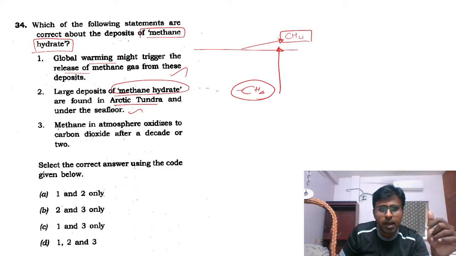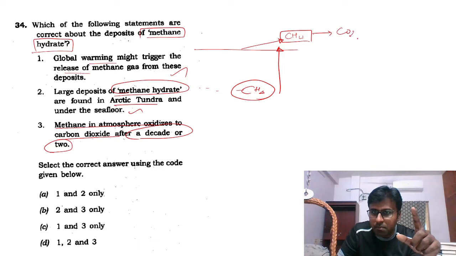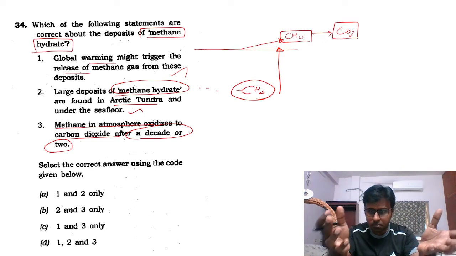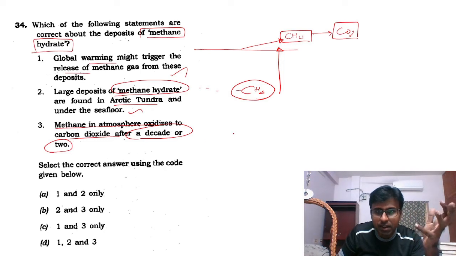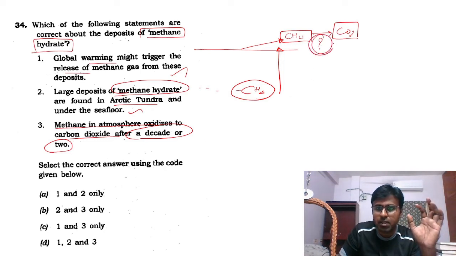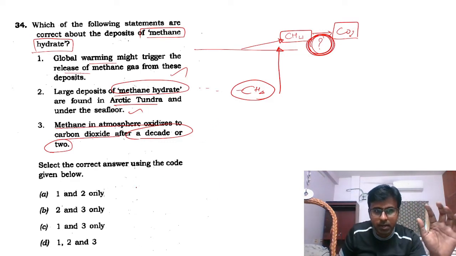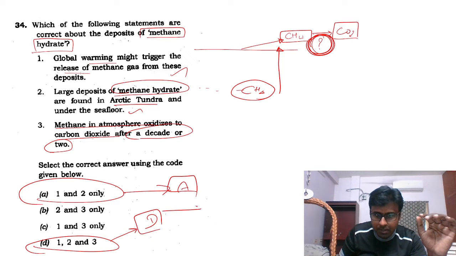Okay, 2 is true. And methane in atmosphere oxidizes to carbon dioxide after a decade or 2. See, when this is released, yes, because the time period in which it is in atmosphere is relatively low. It oxidizes to CO2 now. But whether it is in a decade or 2, I was not sure on that day. I knew that CH4 will ultimately become CO2, but I was not sure between these two. I should have picked D, but I picked A. Okay, but answer is D.